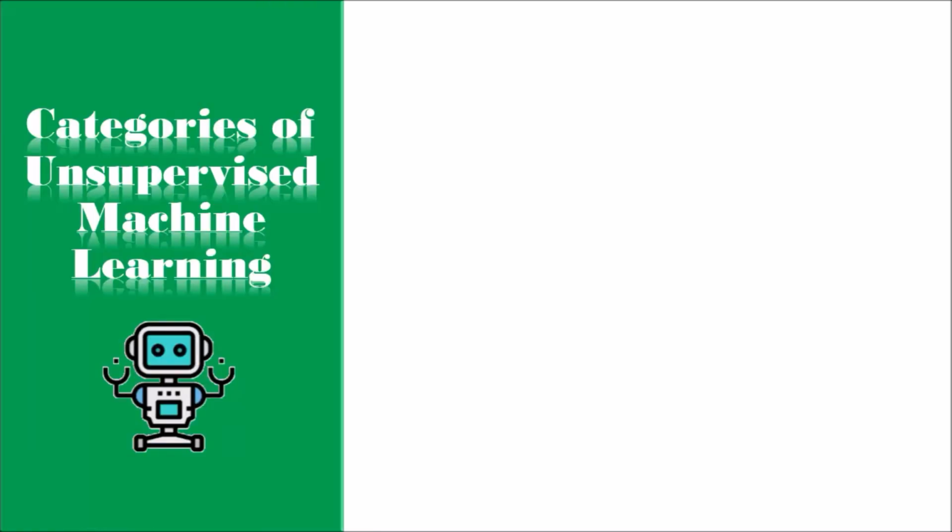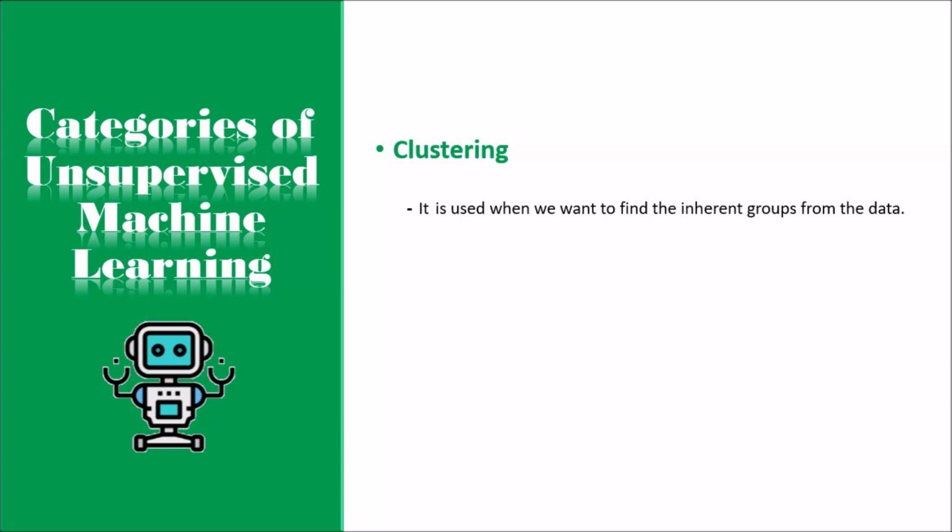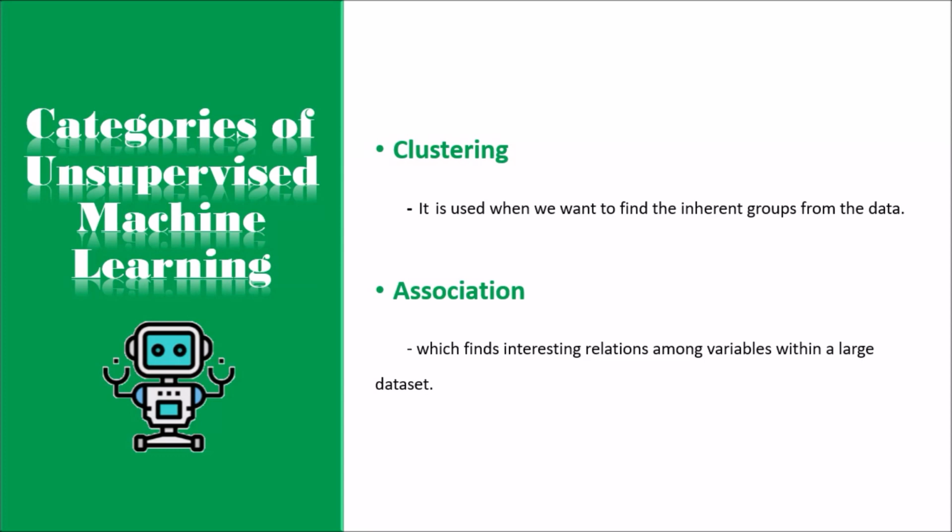Unsupervised learning can be further classified into two types. First one is clustering. This technique is used when we want to find the inherent groups from the data. It is a way to group the objects into a cluster such that the objects with the most similarities remain in one group and have fewer or no similarities with the objects of other groups. An example of the clustering algorithm is grouping the customers by their purchasing behavior. Next one is association. It is an unsupervised learning technique which finds interesting relations among variables within a large dataset.